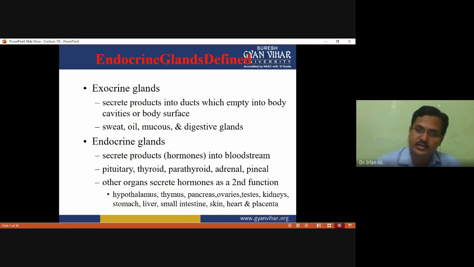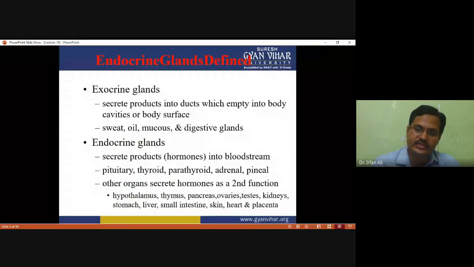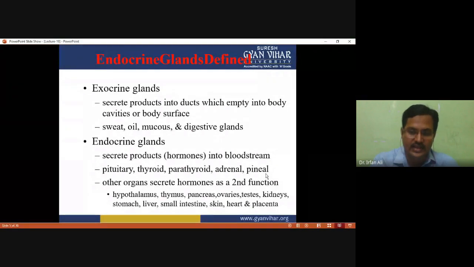These include the hypothalamus, thymus, pancreas, ovaries, testes, kidney, stomach, liver, small intestine, skin, heart and placenta. The primary function of these organs is exocrine, while the secondary function is to secrete hormones.